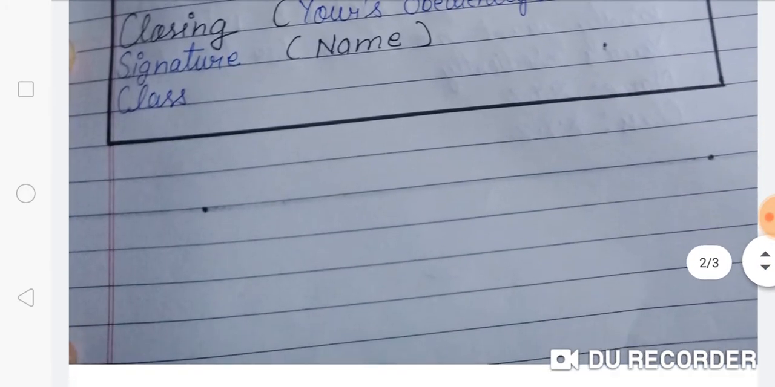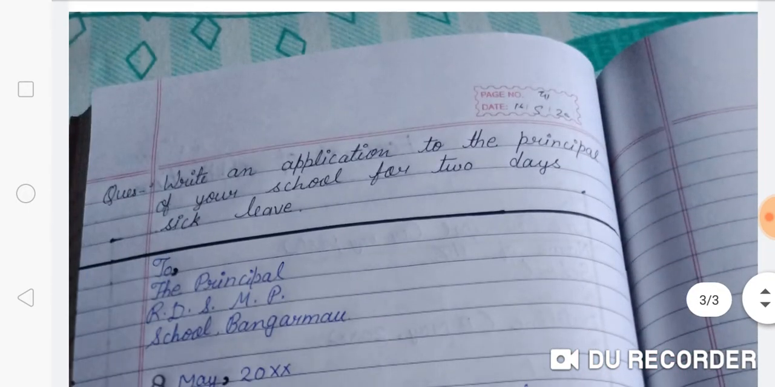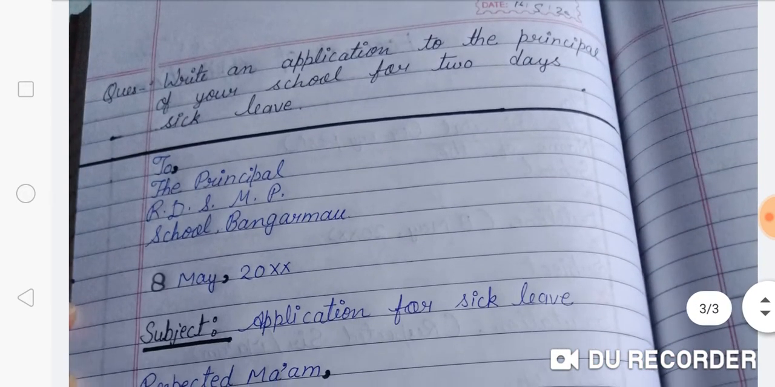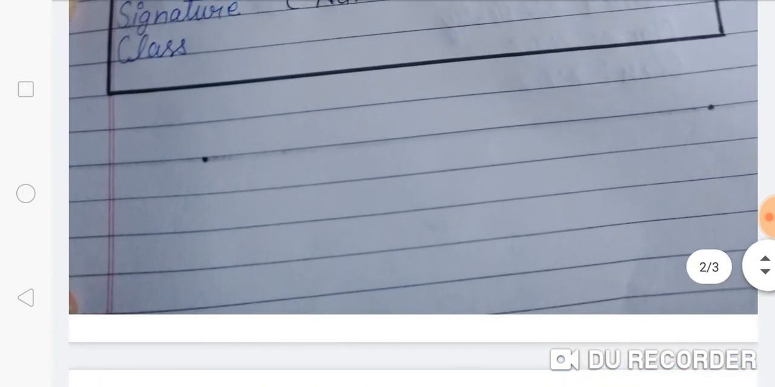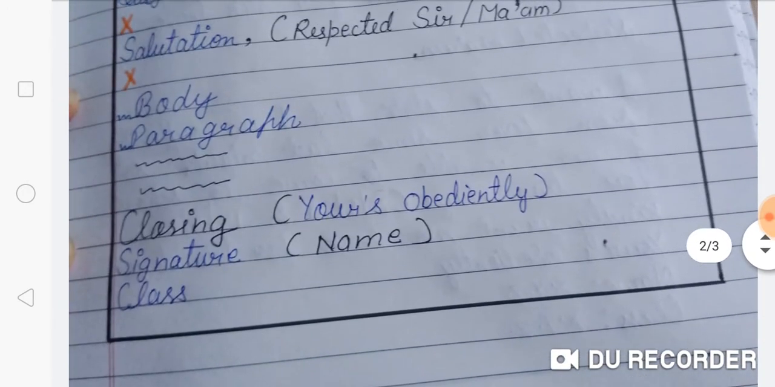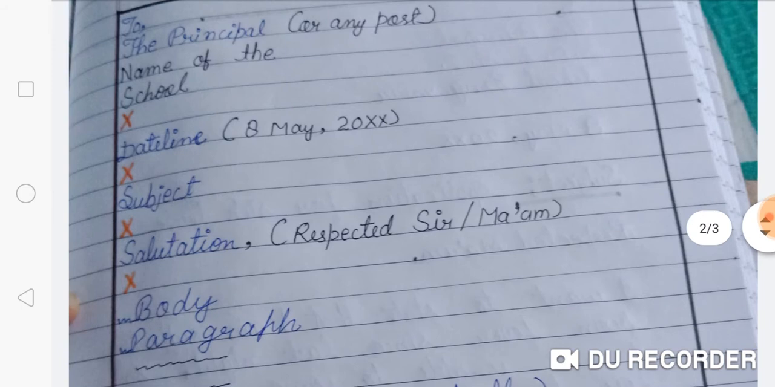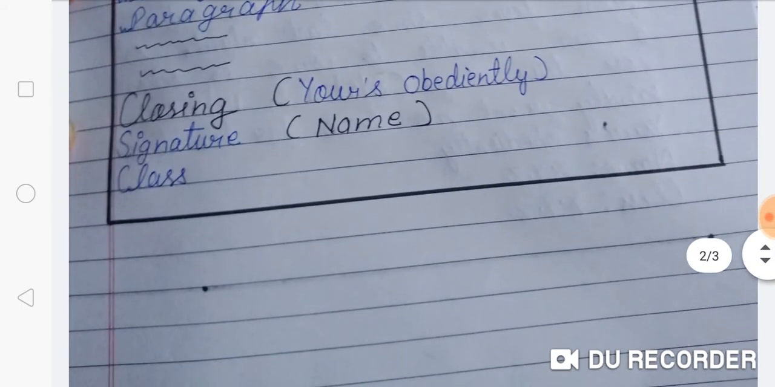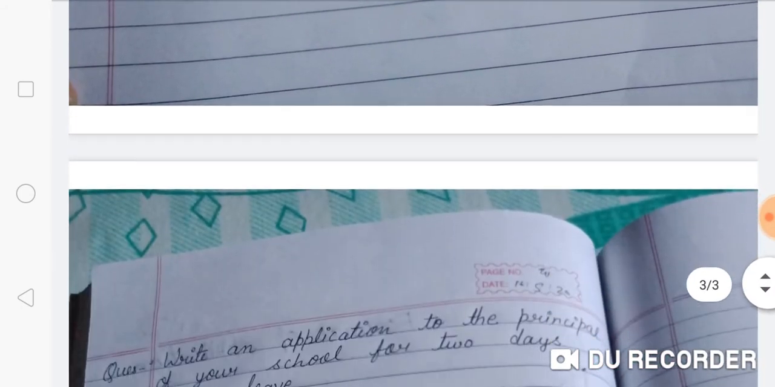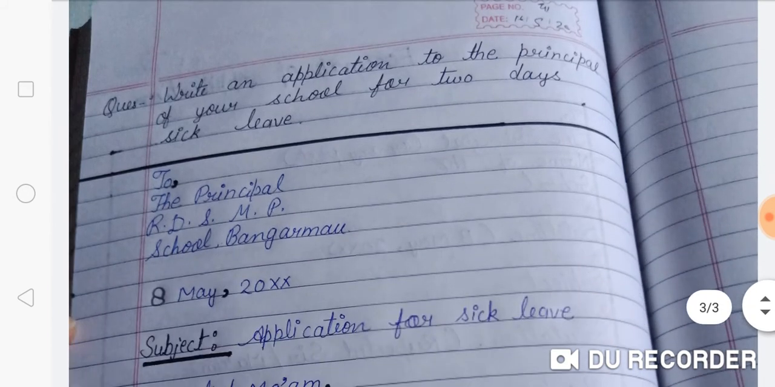Okay, now I'll show you an example of an application. And class, make sure that there should not be a single mistake in your pattern, and you will close it within a box as you can see in the video. I am showing you again and again, so please don't make mistakes.